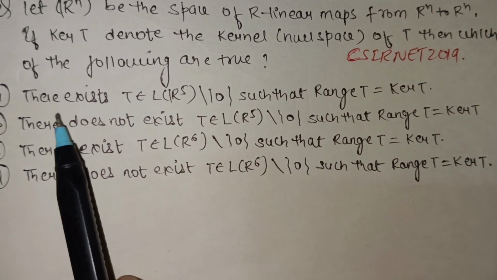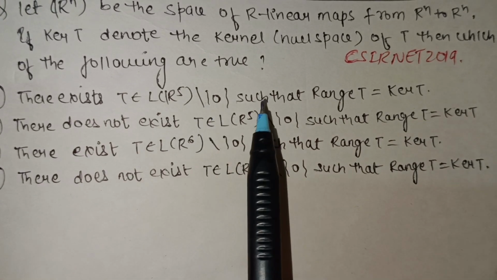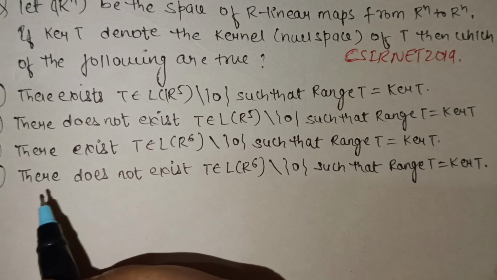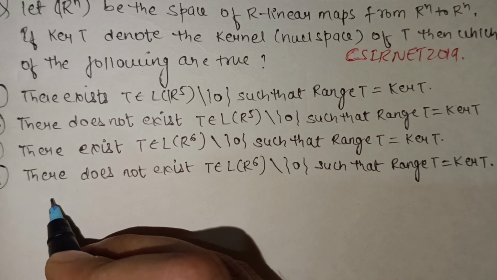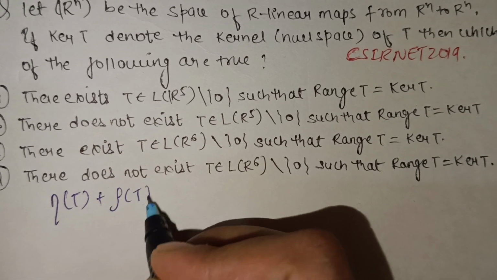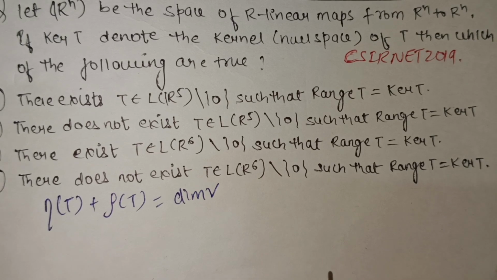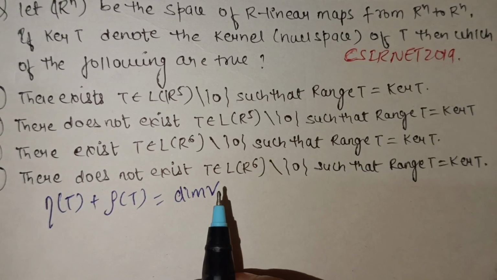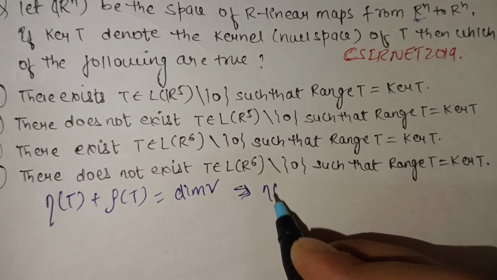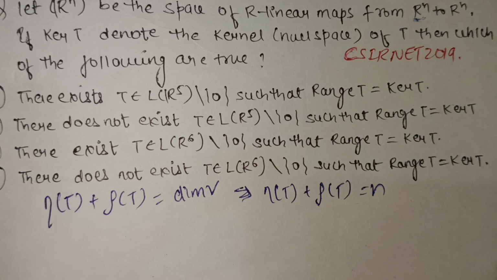So here, first option: there exists T belonging to L(R5), T not equal to 0, such that rank of T is equal to kernel of T. Here, by the rank-nullity theorem we say that nullity of T plus rank of T is equal to the dimension of V, that is the dimension of Rn, that is equal to n, which implies nullity of T plus rank of T is equal to n, right?